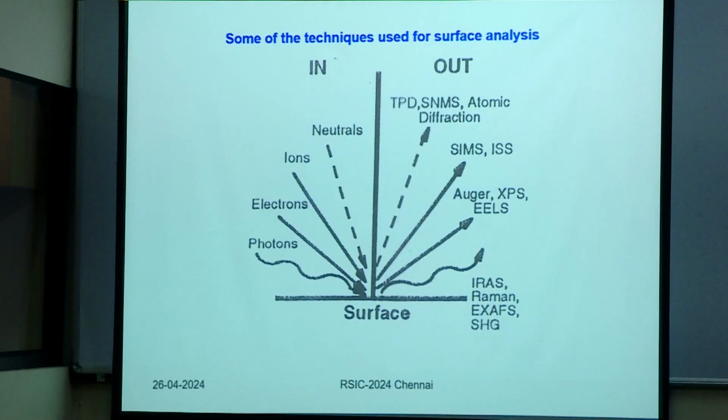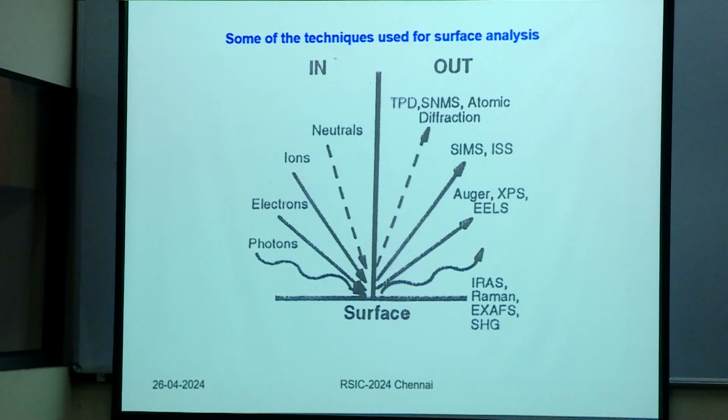Suppose we remove an electron from an atom or from a molecule. If you can look at where this electron is coming from, it will have a memory. That is nothing but your photoelectric effect, basically. If you can look at that electron and analyze its energy, then we will be able to say where it is coming from.